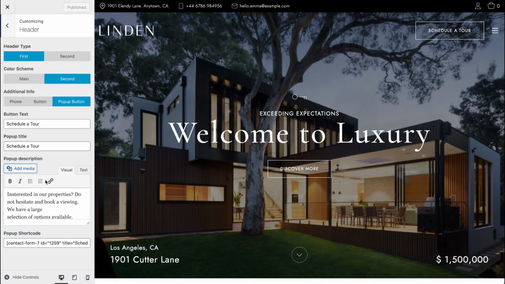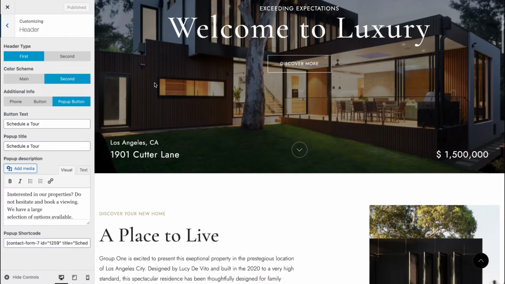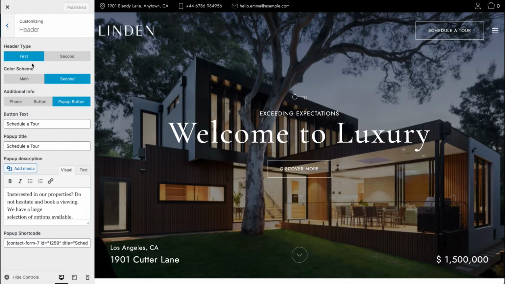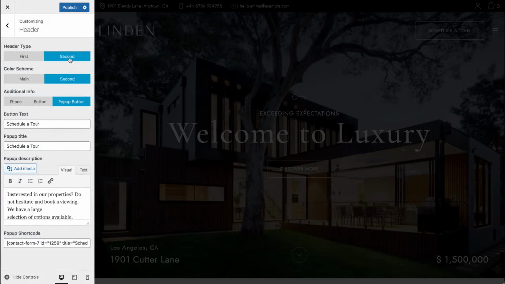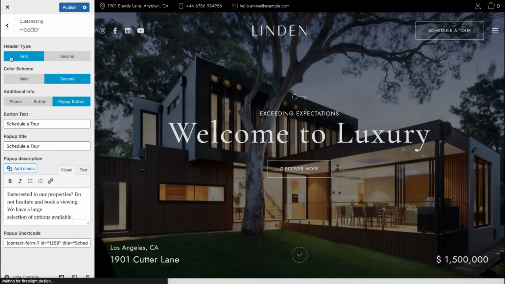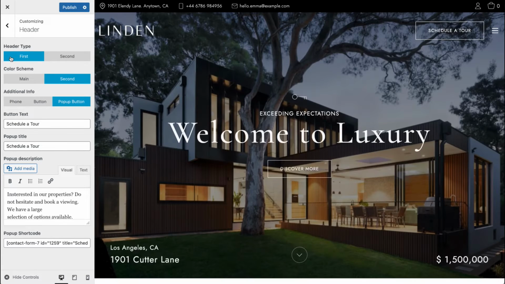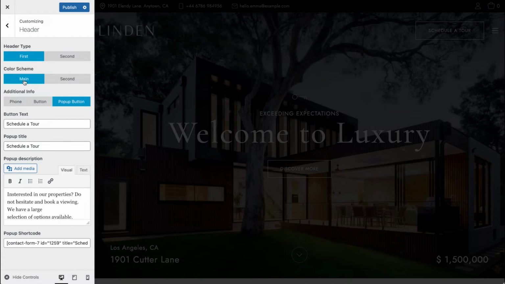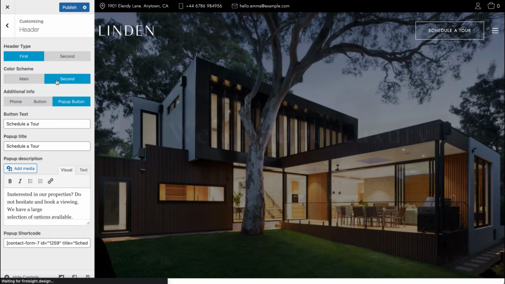Let's take a look at the next part of the settings. Here we have our header. So we have here 2 header types, first and second. You can see that we can put the logo in the middle or on the left. That's up to you, and you can also switch between color schemes depending on which one you prefer.